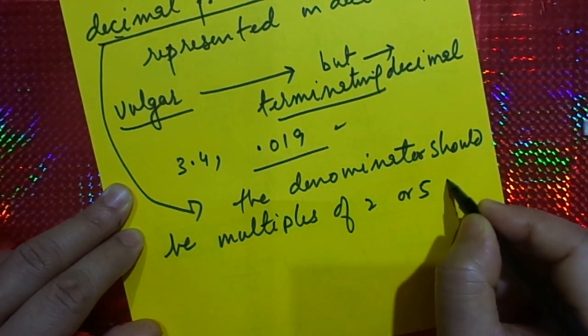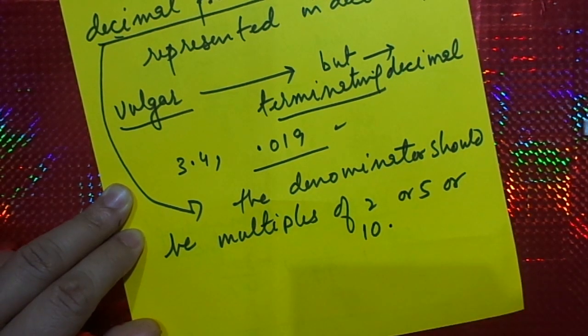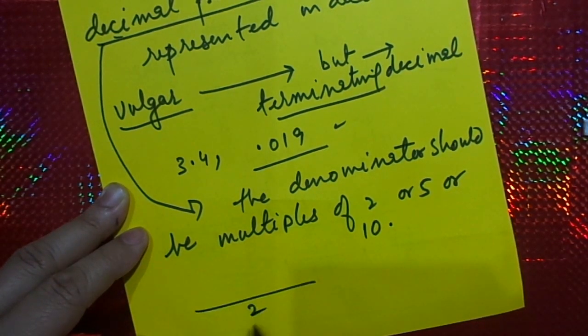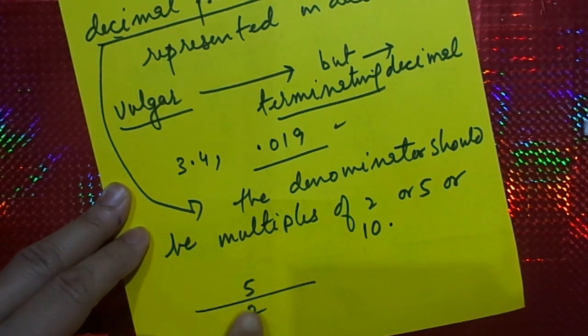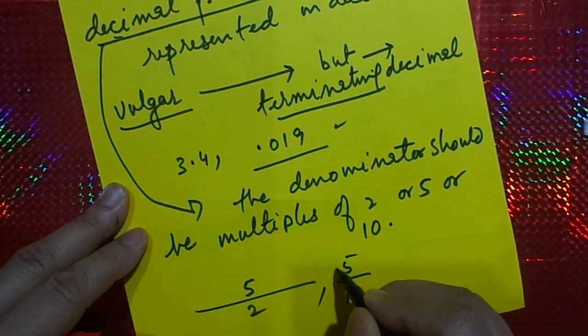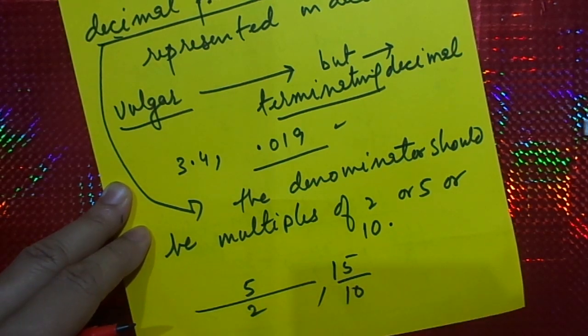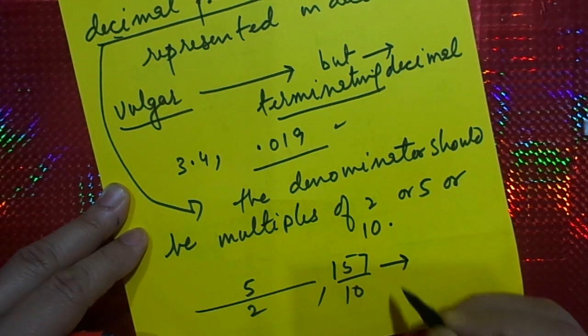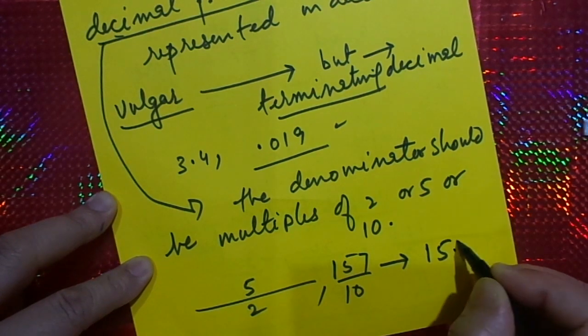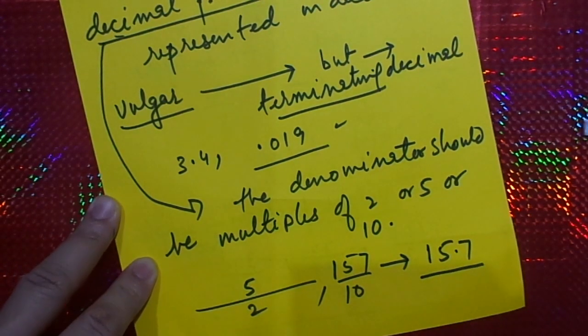If the denominator is 2, 5 or 10, you can say it is a decimal fraction. Of course, it's a vulgar fraction also. If it is 5 by 10, or 15 by 10, or 157 by 10, it can be converted into decimal form which terminates, 15.7, so you can say it is a decimal fraction.